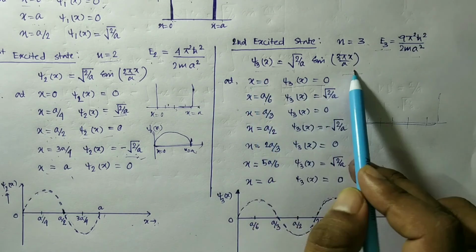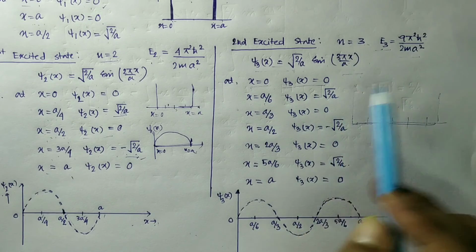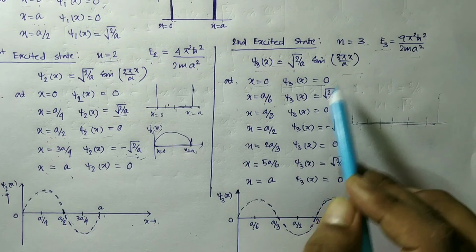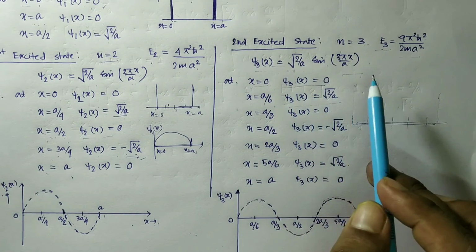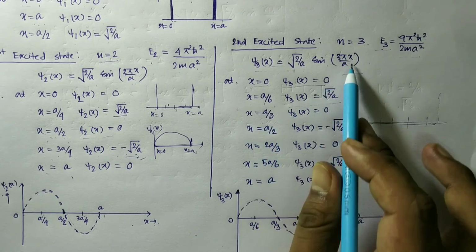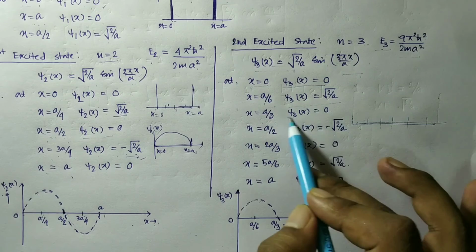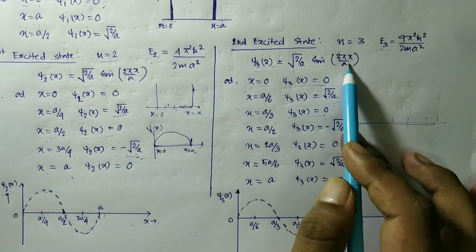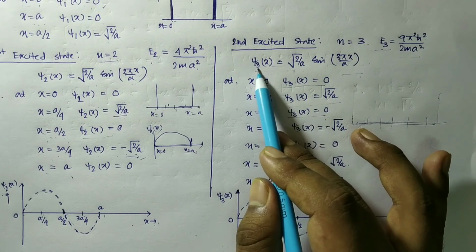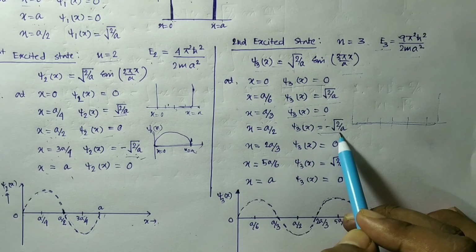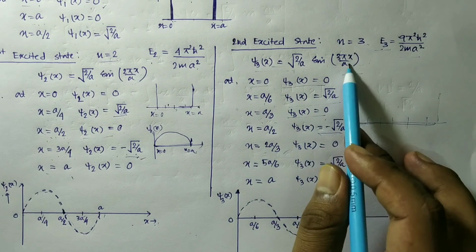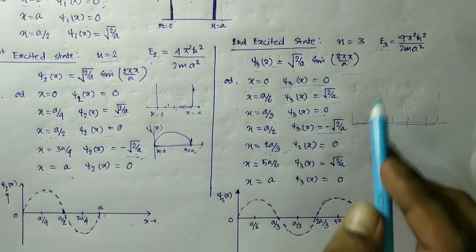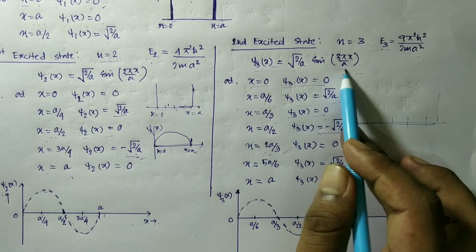So at x equal to 0, we obtain psi 3x equal to 0, because sine 0 is 0. At x equal to a by 6, we have sine 3 pi by a into a by 6, that is sine pi by 2. This becomes root over of 2 by a, because sine pi by 2 is 1. At x equal to a by 3, again it is sine pi, so psi 3x becomes 0. At x equal to a by 2, we have sine 3 pi by 2. Sine 3 pi by 2 is minus 1, so psi 3x is equal to minus root over of 2 by a. At x equal to 2a by 3, we have again sine n pi, that means this is equal to 0.